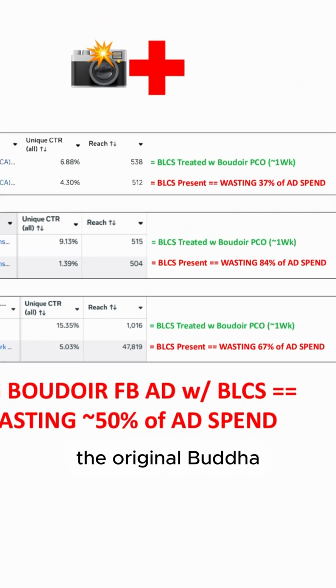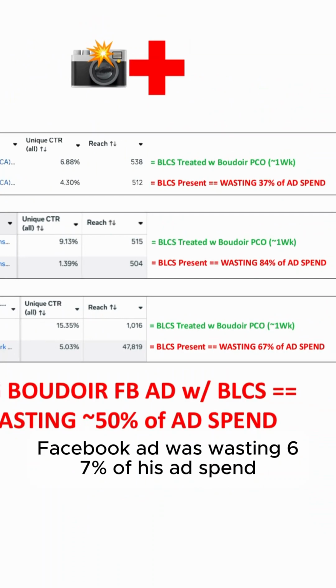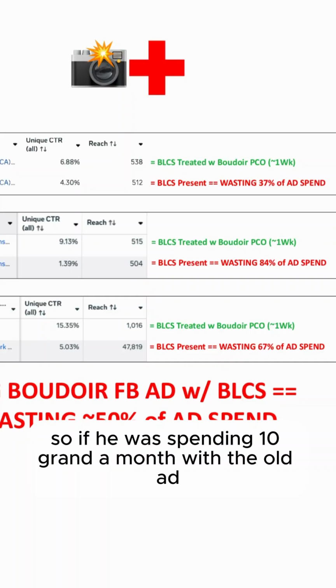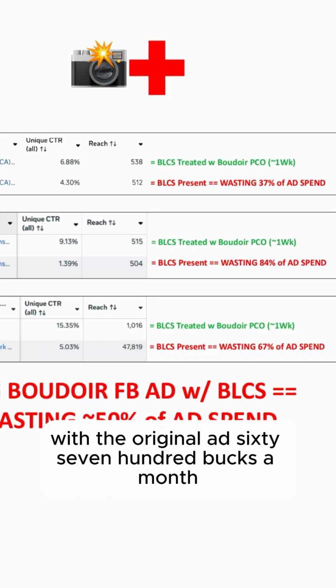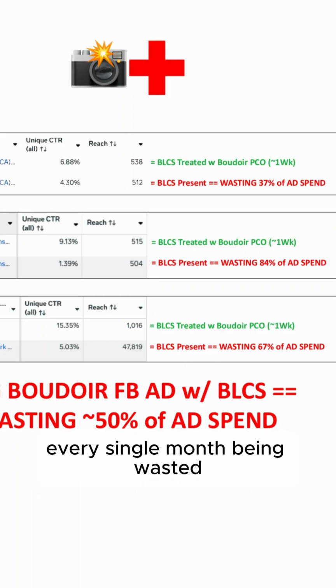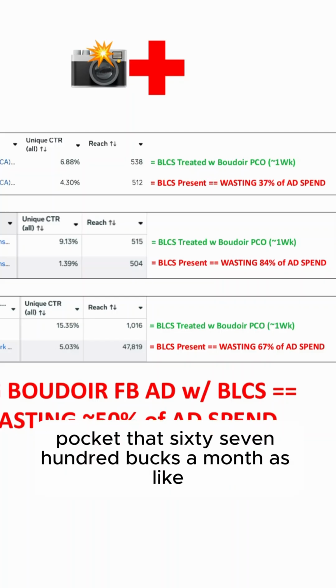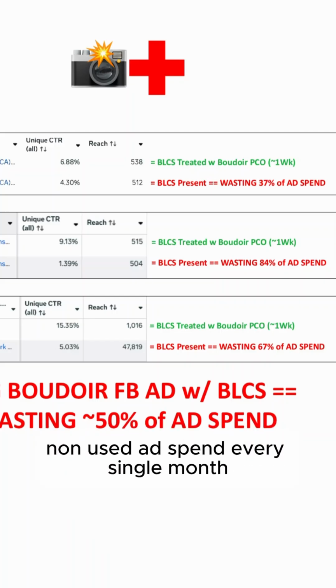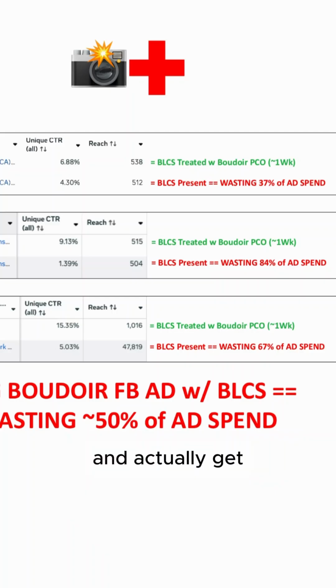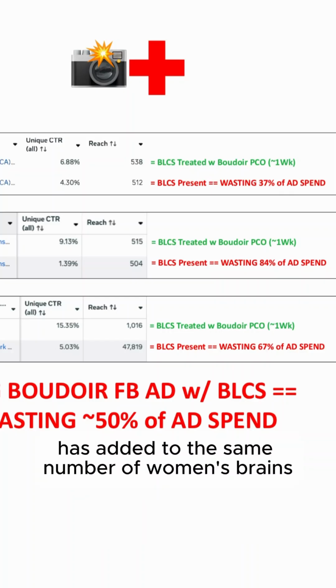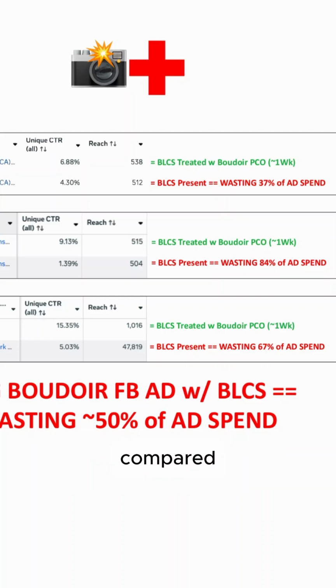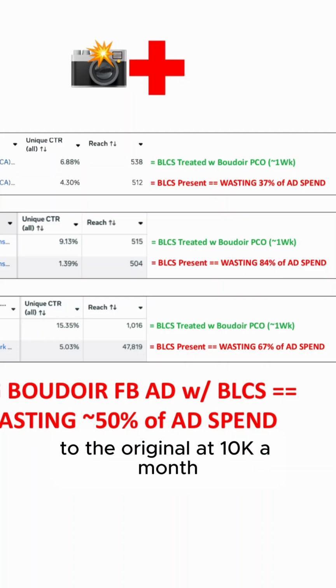And so we found out the original Boudoir Facebook ad was wasting 67% of his ad spend. So if he was spending 10 grand a month with the original ad, 6,700 bucks a month, every single month being wasted. So now he can run the new one at 3,300 bucks a month, pocket that 6,700 bucks a month as non-used ad spend every single month, and actually get like 80K kind of phantom bonus in the next year, and still get his ad into the same number of women's brains at 3,300 bucks a month compared to the original at 10K a month.